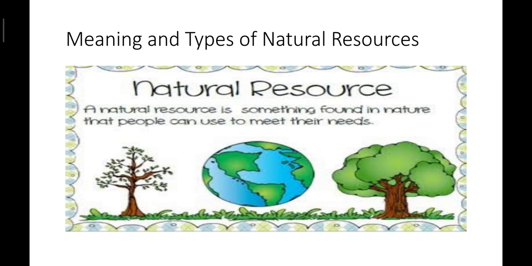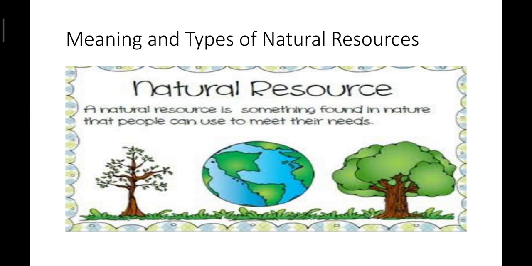resources. For example, nowadays we are using petrol and diesel. Apart from this, biodiesel is there. We can use biodiesel, or electric vehicles. We can use electric vehicles or biodiesel, or we can go by walk only, or we can use government facilities, for example transport facilities. We can use public buses, trains.